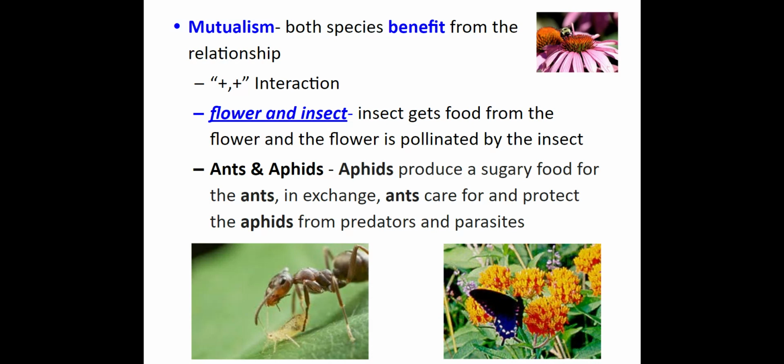Mutualism is when both species benefit from the relationship. This is a positive interaction. Examples include flowers and insects. The insect gets food from the flower and the flower gets pollinated by the insect. And then we've got ants and aphids. The aphids produce a sugary food that the ants eat, and the ants in exchange are going to protect them.